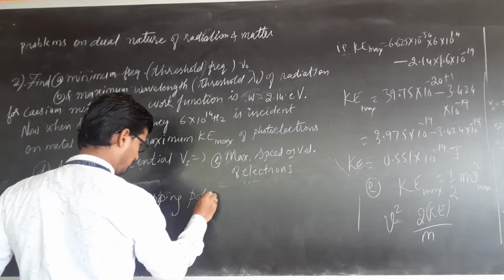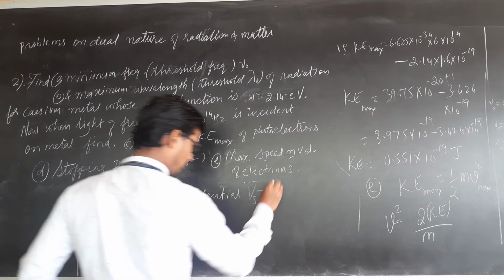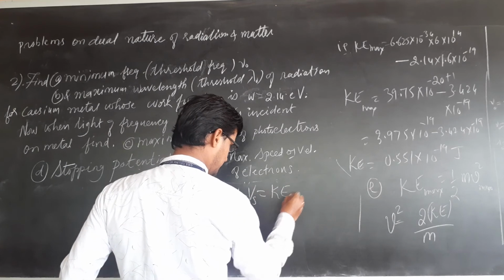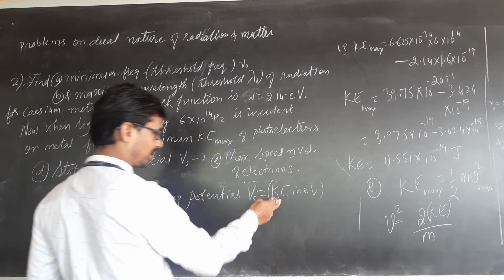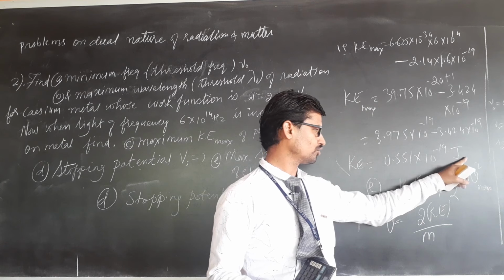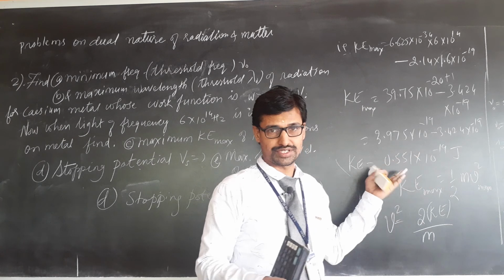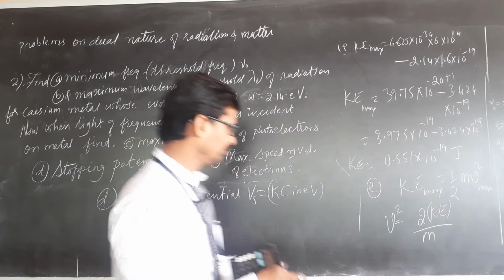Stopping potential Vs is equal to kinetic energy in electron volt. Kinetic energy should be converted in electron volt. Convert this from joule to electron volt, that itself is stopping potential. Not in joule, it should be in electron volt. How to do that one, let us see.